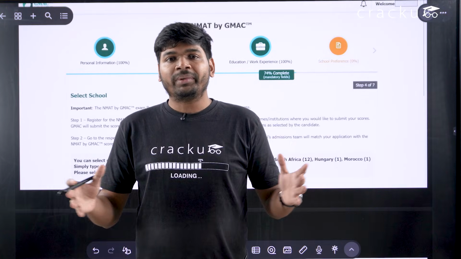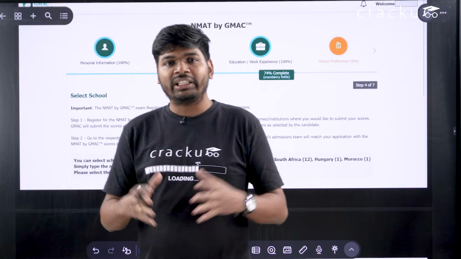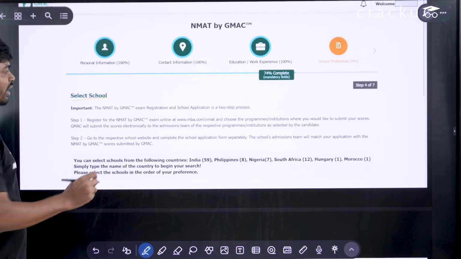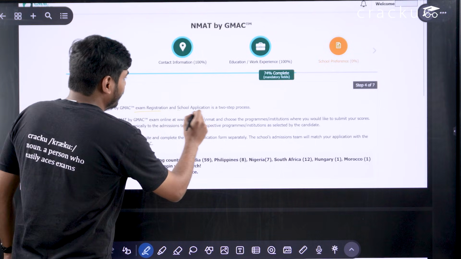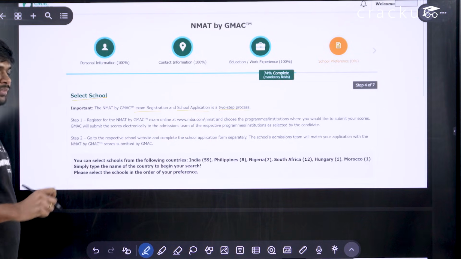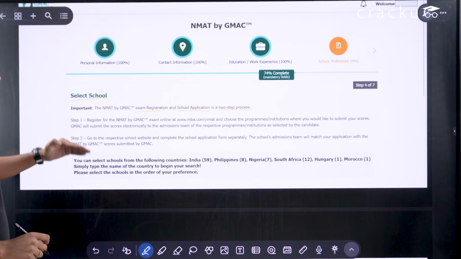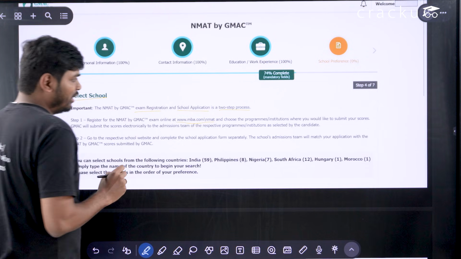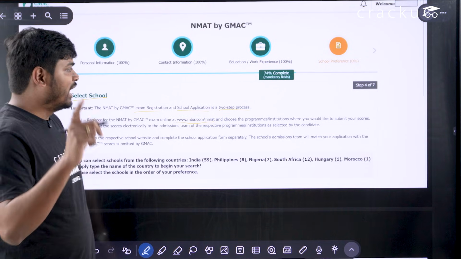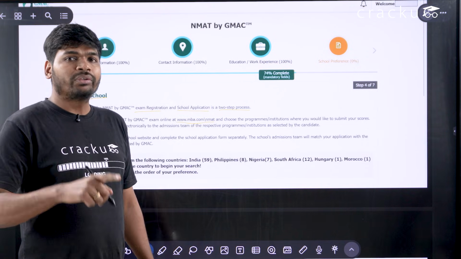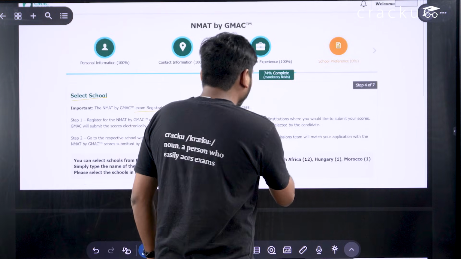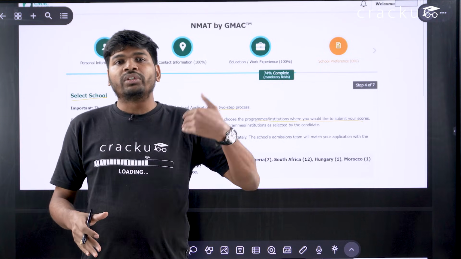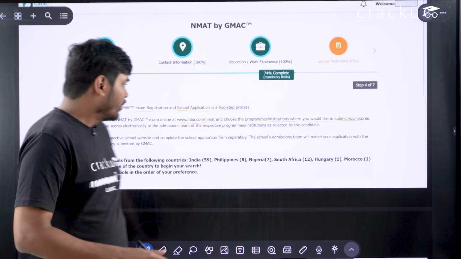After filling in the information, now comes the most important thing, that is selection of school. Why is it important? Because exam registration and school application is a two-step process. First, while registering at the website www.mba.com/nmat, you have to select the programs and institutions where you would like to submit your scores. You will get an option for which schools you want to submit your scores to.